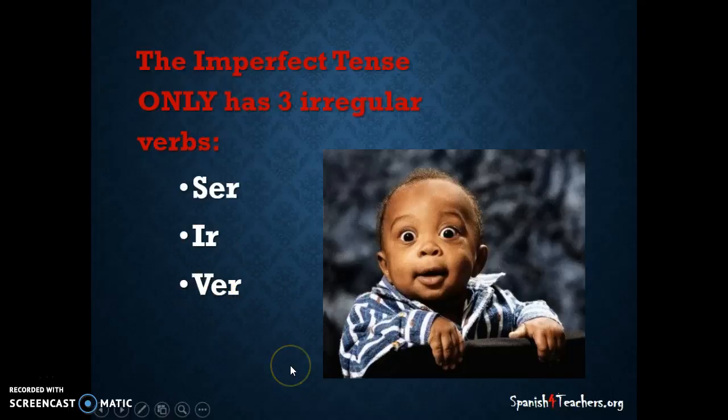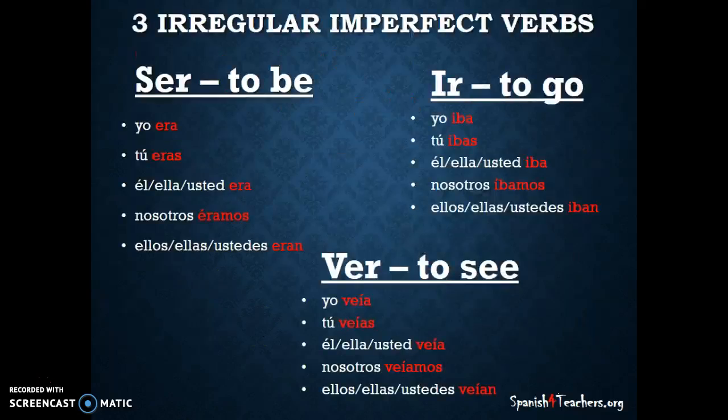This is again another reason why so many people love using the imperfect tense in Spanish when it comes to learning this tense, because as we learned, the conjugations are fun to pronounce, and on top of that, stem change verbs are like non-existent, and at the same time, there's only 3 irregular verbs. So all in all, what a great tense. So great. So here's the conjugaciones of the tres verbos irregulares in the imperfecto.